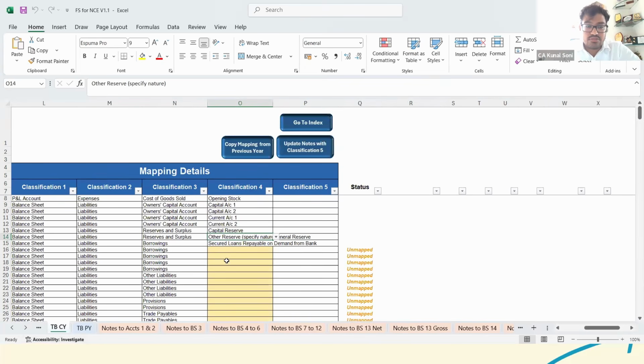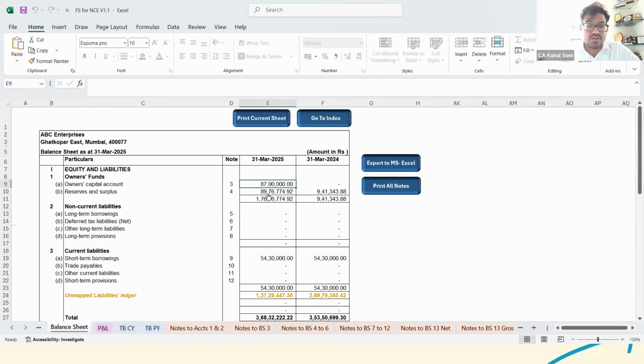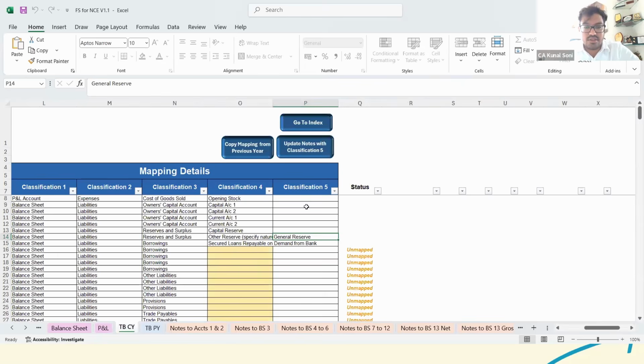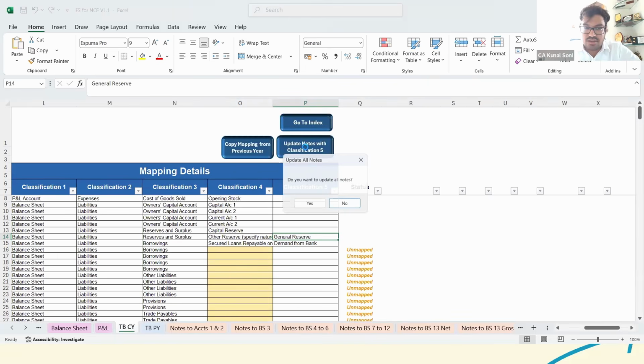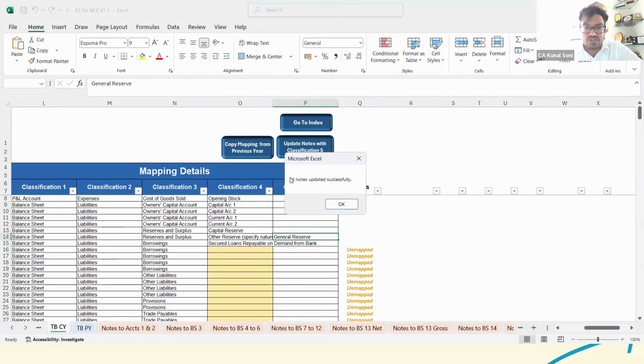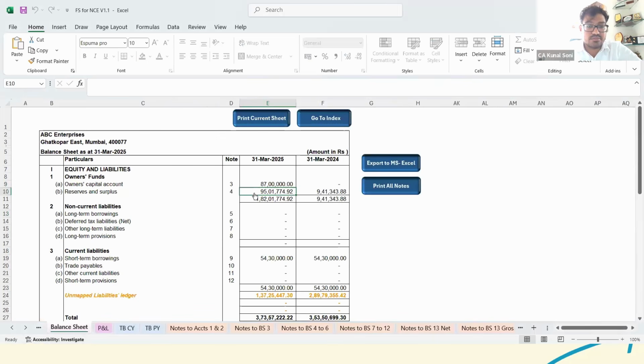Okay. Now see, one more thing that I want to discuss here is that even though I would have mentioned the general reserve here, it has not been reflected here in the balance sheet. When you click into the notes, it is not reflected here. So what's the basic reason for the same? Say I clicked here, there is one option here, update notes with classification 5. I didn't click the same previously. So do you want to update all notes? Let's say currently I'm setting the same to yes. So now the notes have been updated. Now let's look into the balance sheet.